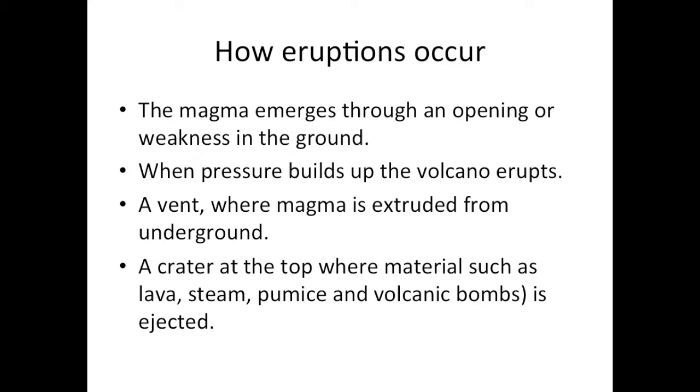Let's move to the formation of eruptions. Firstly, a volcano forms due to the magma emerging through an opening or weakness in the ground. When pressure builds up, the volcano erupts. Volcanoes consist of a vent where magma is extruded from underground, and a crater at the top where material such as lava, steam, pumice, and volcano bombs are ejected.